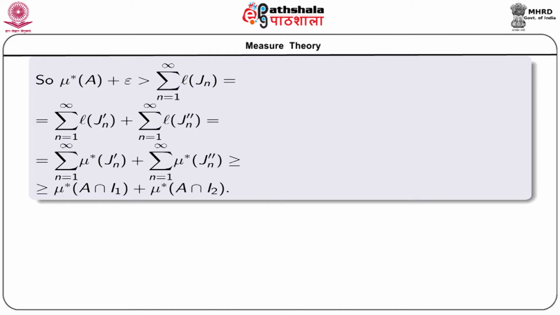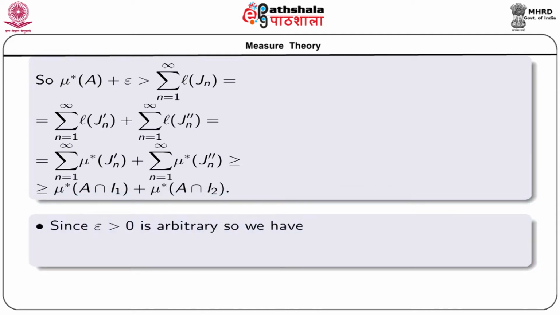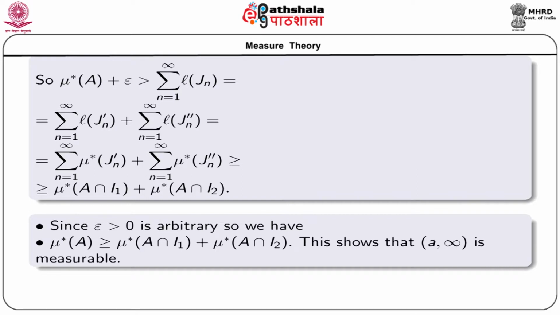Again, see that the right hand side does not depend on epsilon, and this inequality is true for any epsilon greater than 0. So, since epsilon greater than 0 is arbitrary, we have mu star A greater than or equal to mu star of A intersection I1 plus mu star of A intersection I2, and this shows our assertion that the open interval (a, infinity) is measurable.